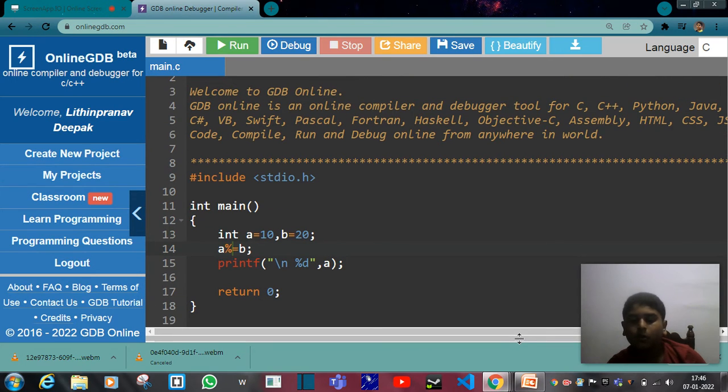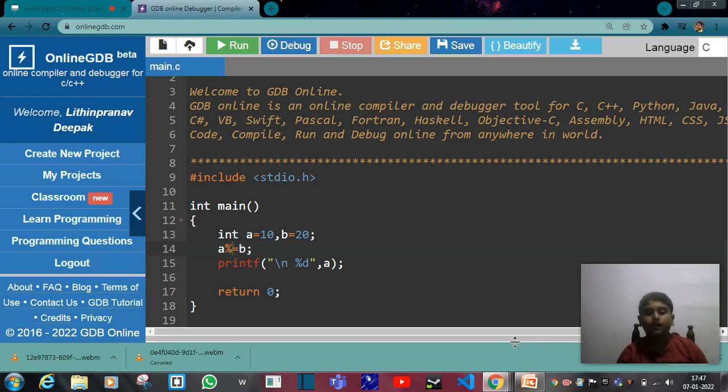Another thing we are going to see: now we are giving a task. Get two numbers from the user through the keyboard.